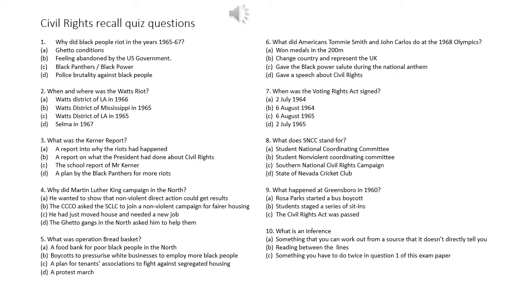Number 7, when was the Voting Rights Act signed? Was it A, the 2nd of July 1964? B, the 6th of August 1964? C, the 6th of August 1965? Or D, the 2nd of July 1965?